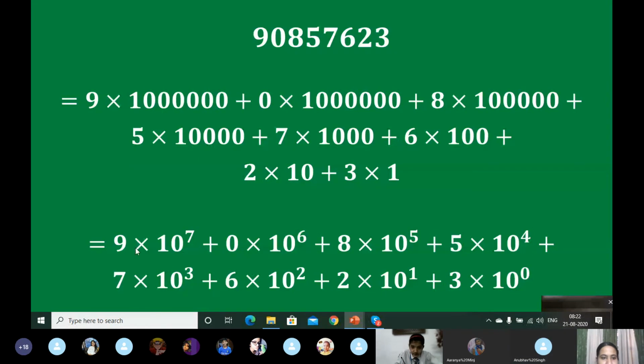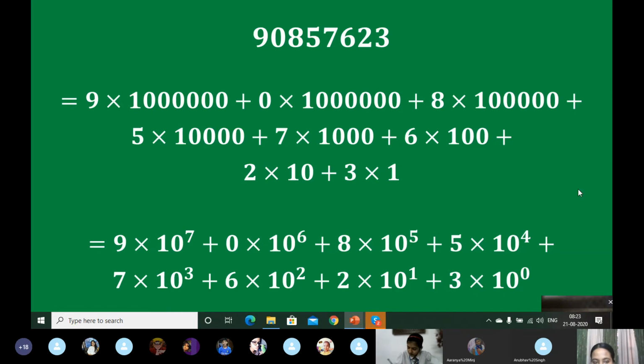So 9 into 10 to the power 7 plus 0 into 10 to the power 6 plus 8 into 10 to the power 5 plus 5 into 10 to the power 4 plus 7 into 10 to the power 3 plus 6 into 10 to the power 2 plus 2 into 10 to the power 1 plus, see, 1 will be replaced by 3 into 10 to the power 0.